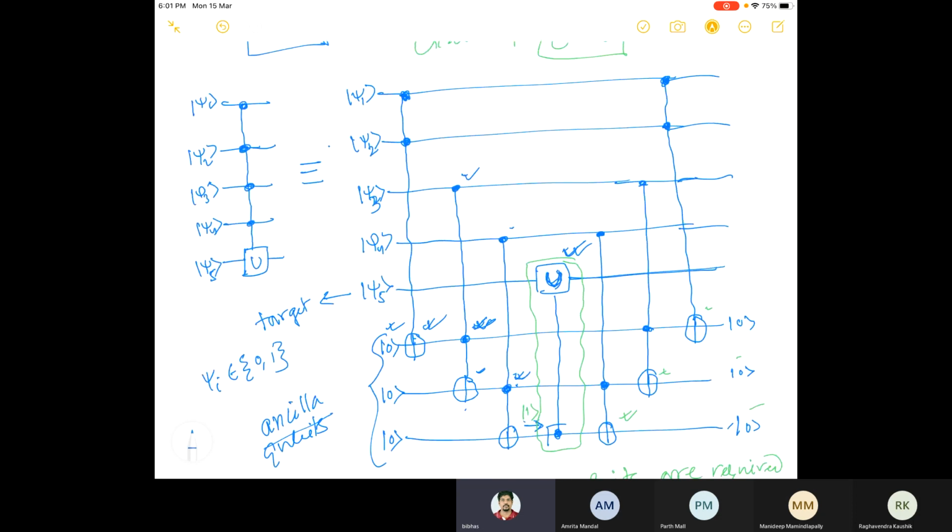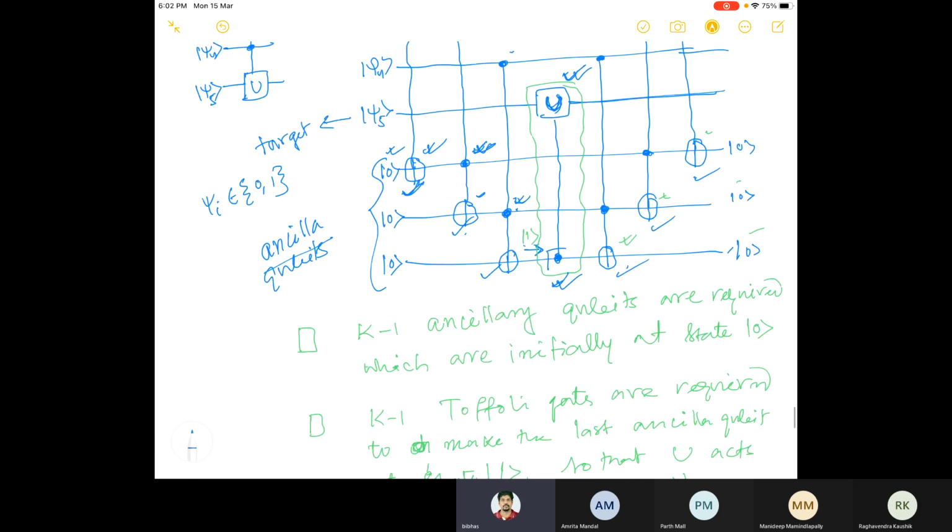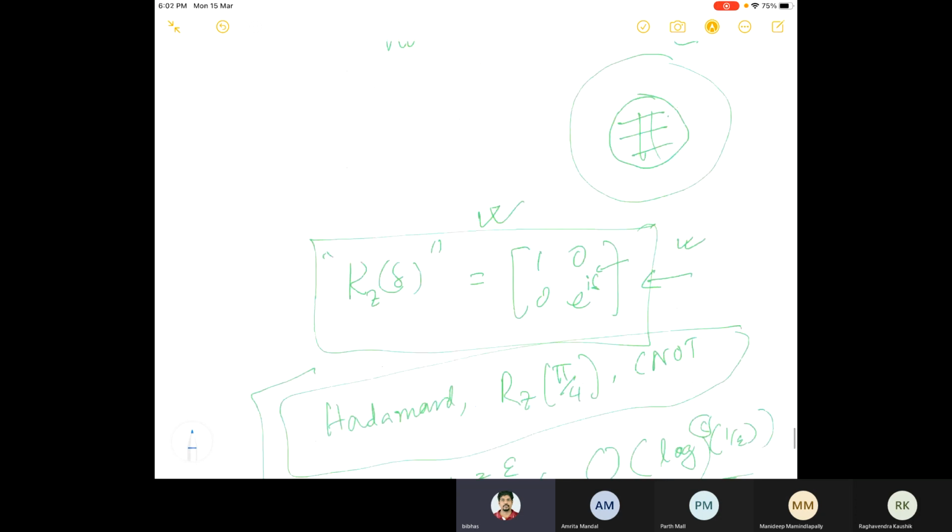Here we use 3 Toffoli gates before this targeted operation, and each Toffoli gate is nothing but a unitary matrix. From the left-hand side, U1, then U2, U3, U4, U5, U6, U7. These are the corresponding Ui's.